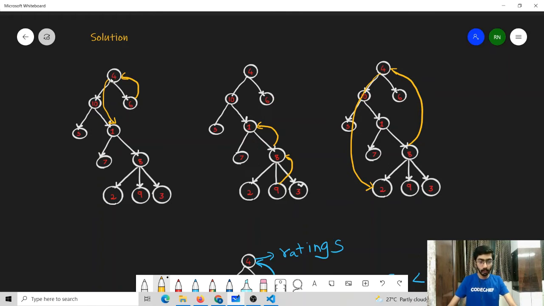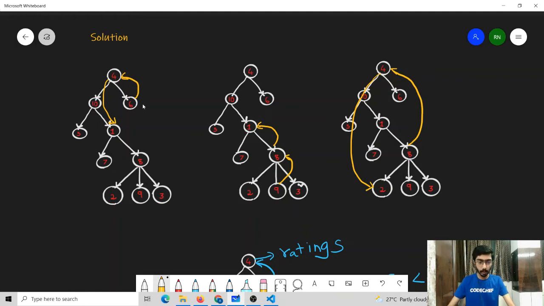And also we can move from this node to this node because the rating of the newer node is lesser, and there exists a path from this i to this j, and that path is this. Similarly, for this case, we can move from this node to this node because the rating of the newer node is lesser, and then we can move from this node to this node because of the same reason. Also note that all the moves that we are making also satisfy the first condition. Similar is the case for the third test case.